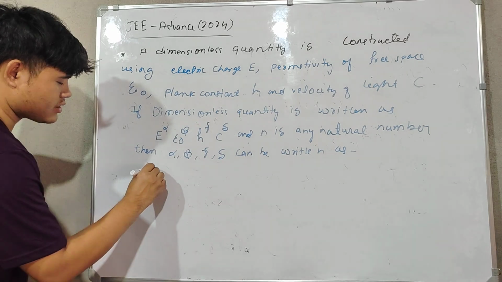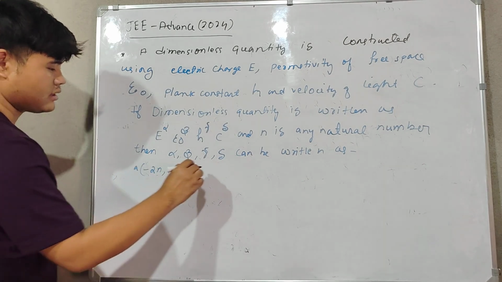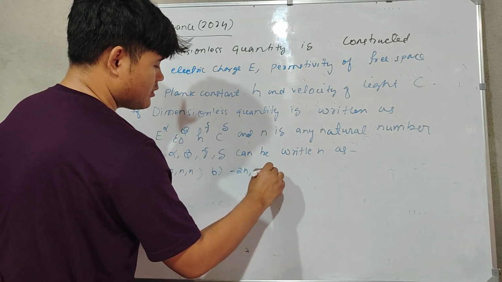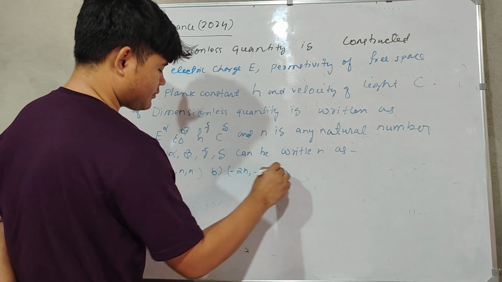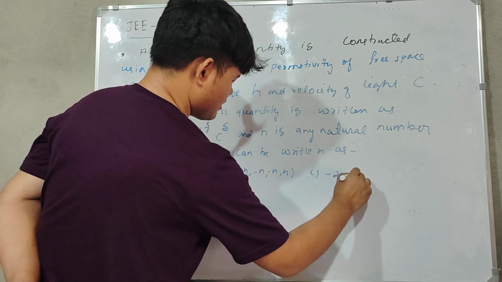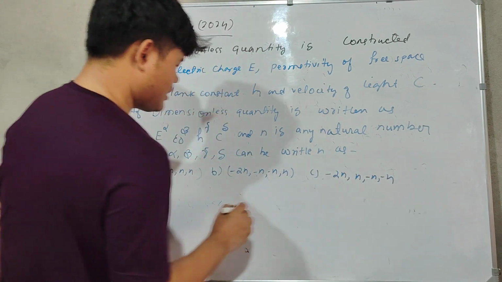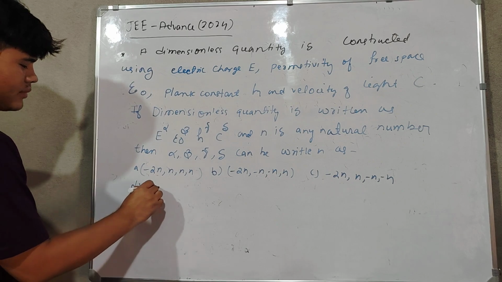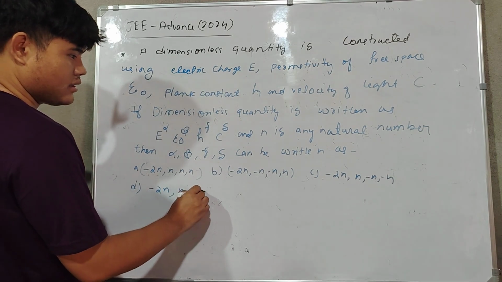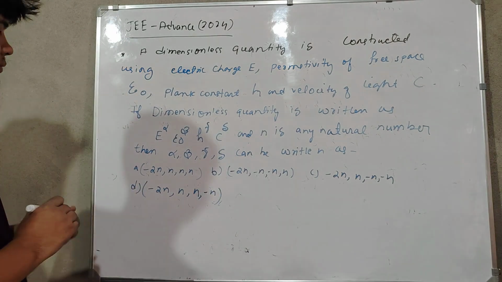The options were like this. Option A: minus n, plus n, n. Option B: minus twice n, minus n, n. Option C: minus twice n, minus n. Option D: minus twice n, and then minus n.